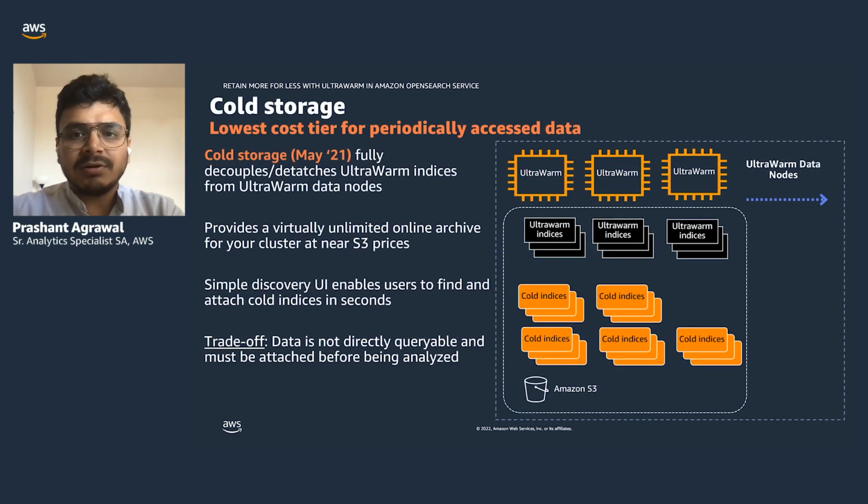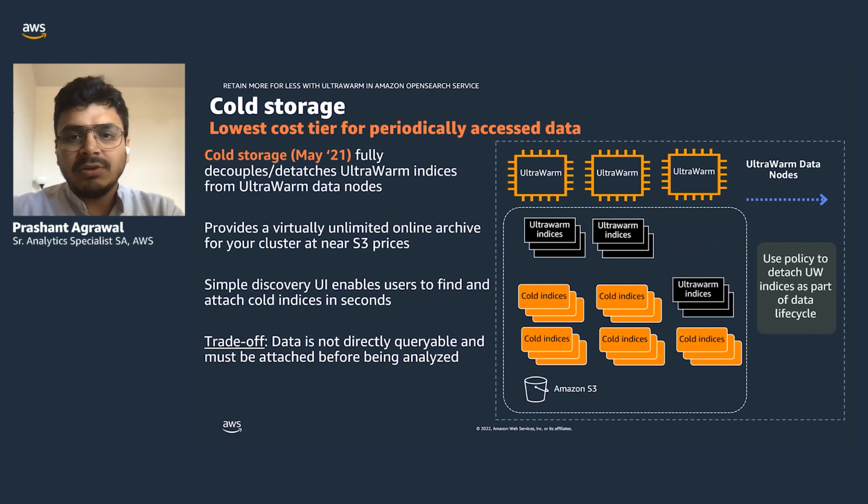Now, talking about cold storage, it was launched around May 2021, and it decoupled the data stored in Amazon S3 from the compute running on the UltraWarm data nodes. With cold storage, you can virtually store any amount of data, as you are just archiving that data to Amazon S3 and paying near S3 pricing. Then you can use an index state management policy that can help you move data automatically from UltraWarm to the cold tier.